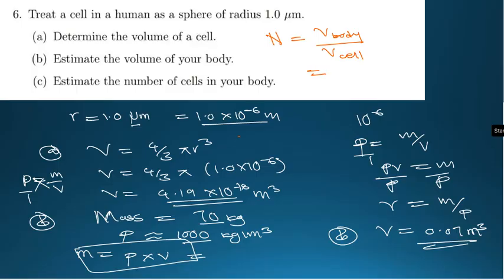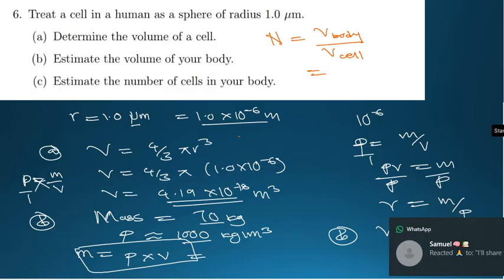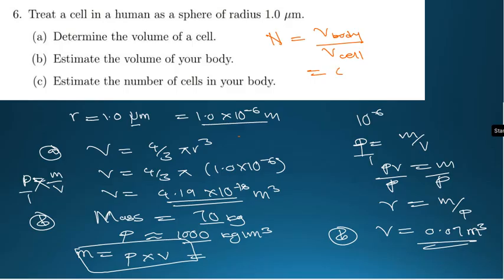The volume of the body we found to be 4.19 times 10 to the power negative 18. We divide it by the volume of a cell, which is 0.07. So when you punch this on your calculator, you are going to get the number of cells.